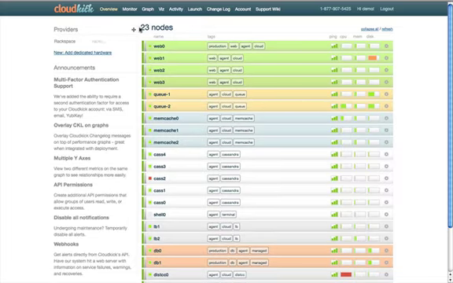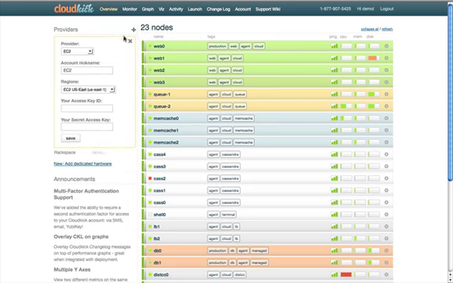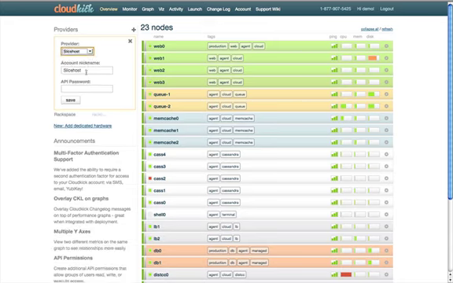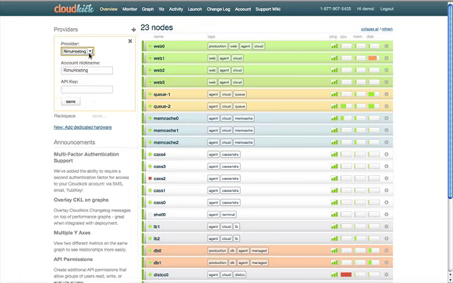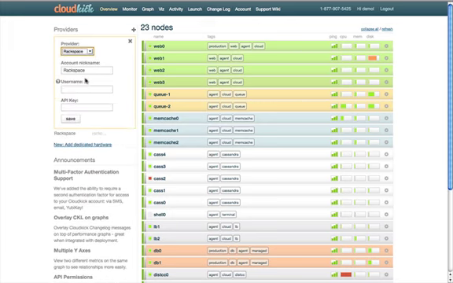But first I wanted to show you how you would actually register your machines with Cloudkick. So what you would do is you click here on Add Provider. Cloudkick supports 8 different cloud providers currently: EC2, GoGrid, Linode, SliceHost, Rackspace, Remote Hosting, a bunch of different hosting providers. So you select the hosting provider of your choice. In this case, I would have added a Rackspace account.